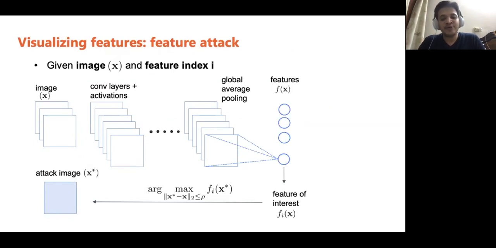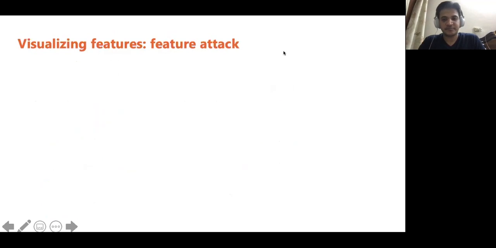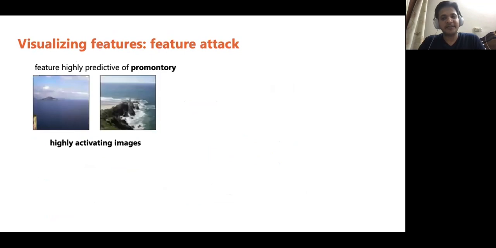Here, the L2 constant of rho can be chosen to control the amount of change allowed in the image. Rho is usually chosen to be large so that the new image looks substantially different from the original to a human. This is what we call the feature attack. But does a feature attack even work? To answer this question, let us do a feature attack using the feature we considered previously.